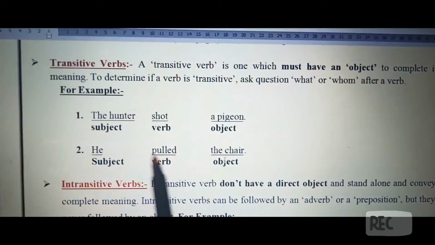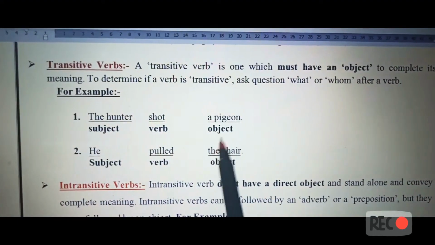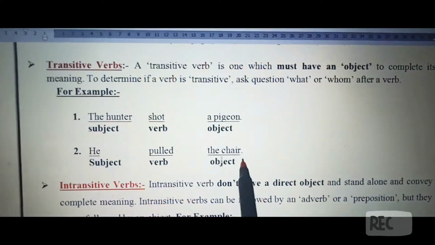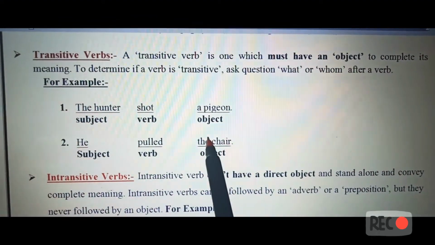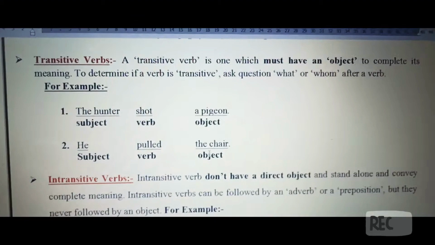Second, he pulled the chair. So what did he pull? He pulled the chair. So here also there is an object in this sentence. Therefore it is a transitive verb.